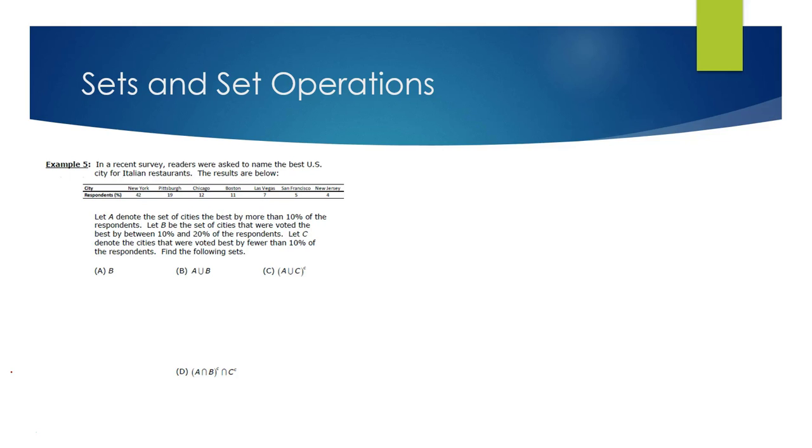Find the following sets. So what they want you to do is basically list the cities that fall into these various sets. So take a moment, answer the questions regarding these, and then we'll get back to it.